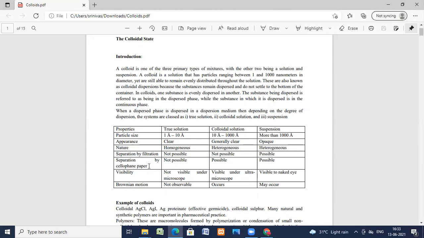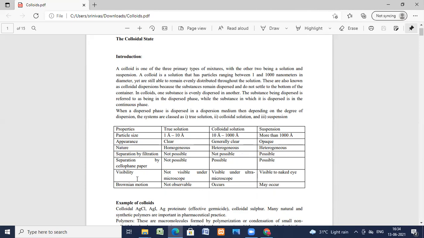Now, separation by cellophane paper is not possible for a true solution, since the particle size is almost negligible and it is a homogeneous mixture. For a colloidal solution, separation of the colloidal particles from the solvent through cellophane paper is possible. For suspension also, it is possible.